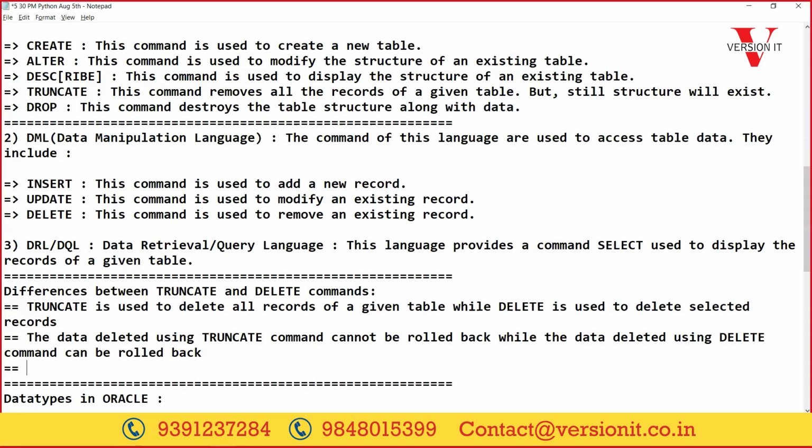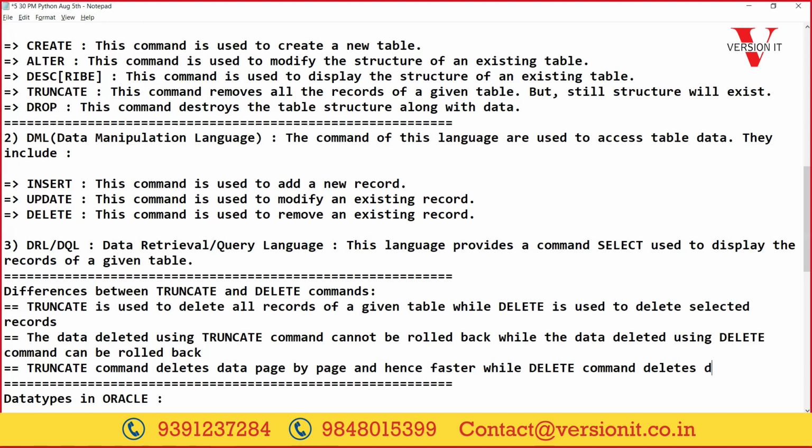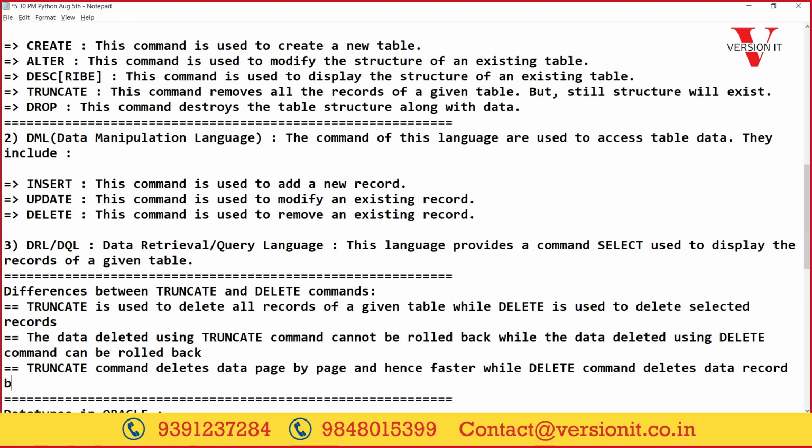So what happens here is, the truncate command deletes data page by page and hence is faster, while the delete command deletes data record by record and hence is slower.